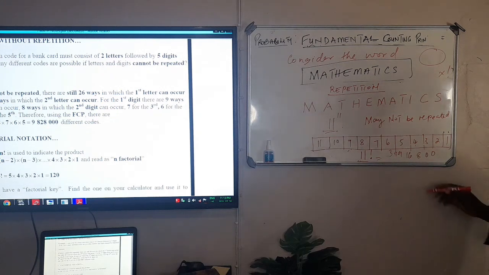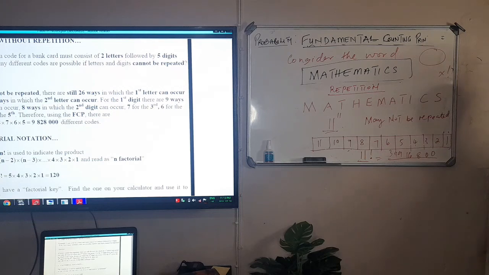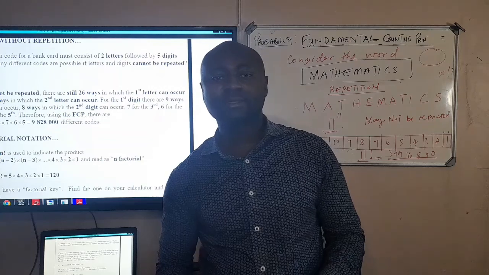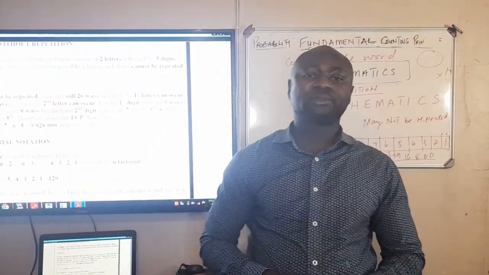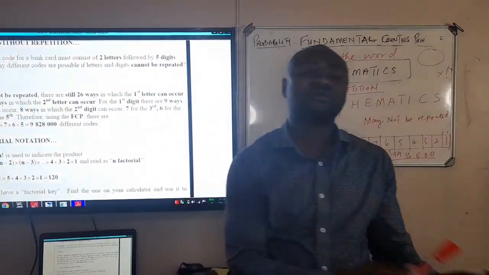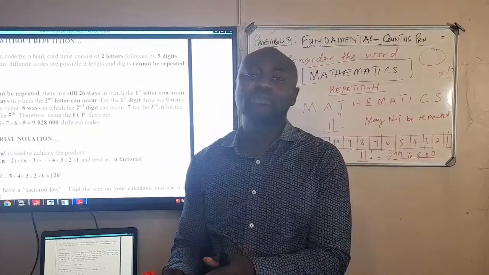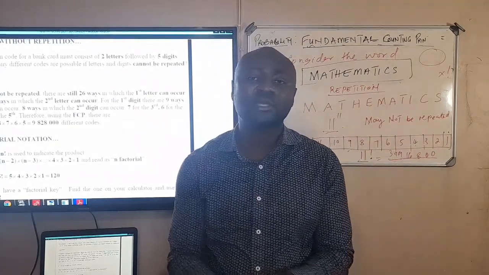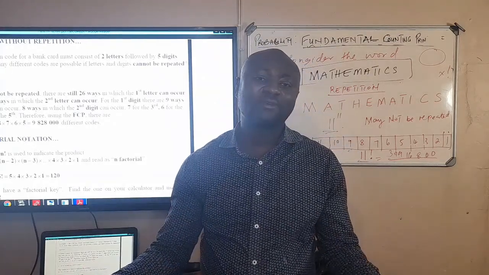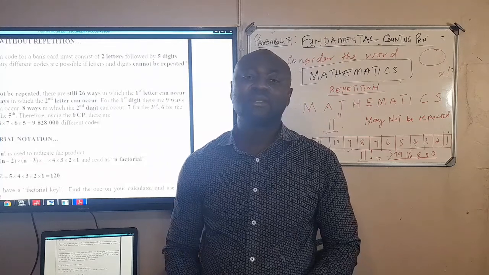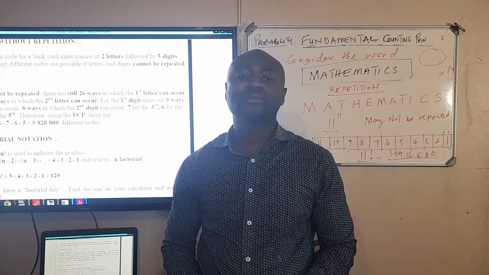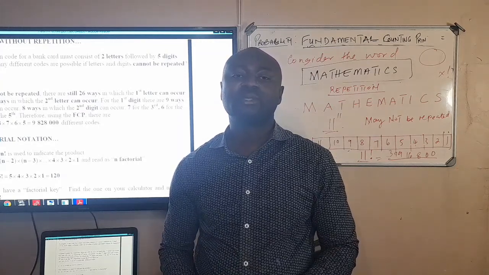So we bring our lesson to an end for today. I hope you have understood the concept of the fundamental counting principle. So if I have 2 ways of doing things and you have got 3 ways of doing things, the number of possible ways we can do our things is 2 times 3, and that will give us 6 possible ways of doing things. So you must just love the fundamental counting principle. We are going to do more lessons so that by the time you go to the exams, you are familiar with what we are doing.